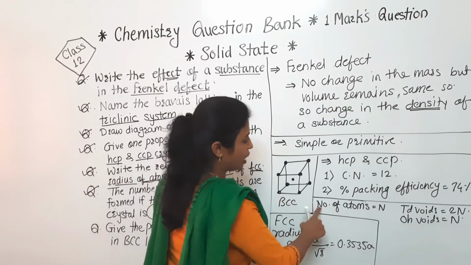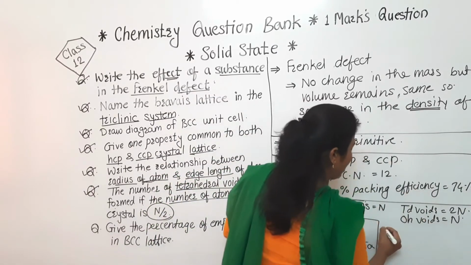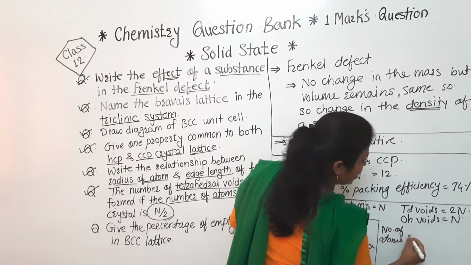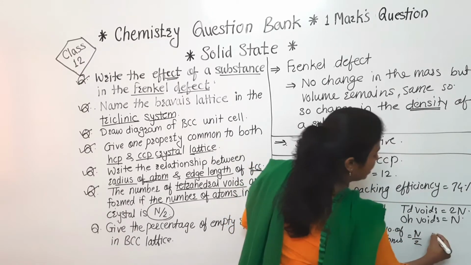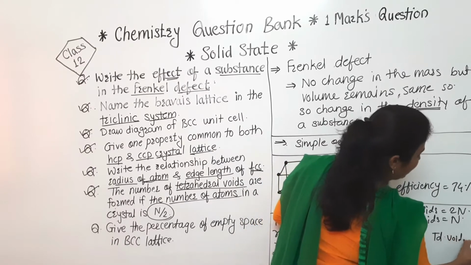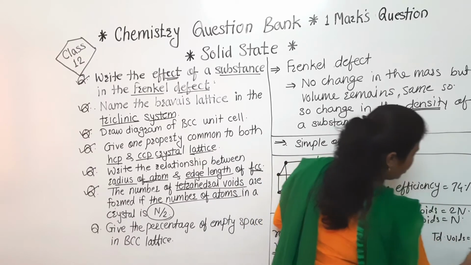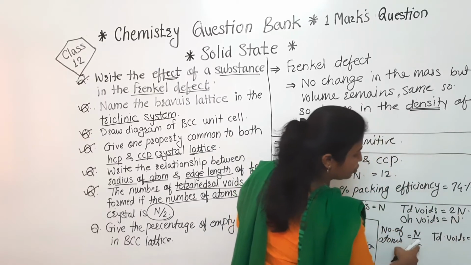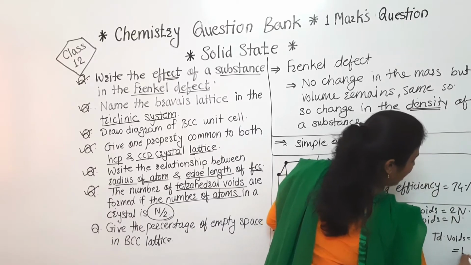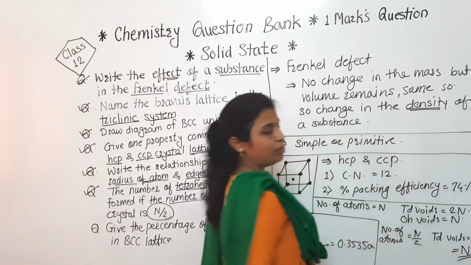But here they have changed the number of atoms. If the number of atoms is equal to n by 2, then how many tetrahedral voids will there be? Simply 2 into, instead of n, we have to write n by 2. The 2 will get cancelled and the number of tetrahedral voids will be n.